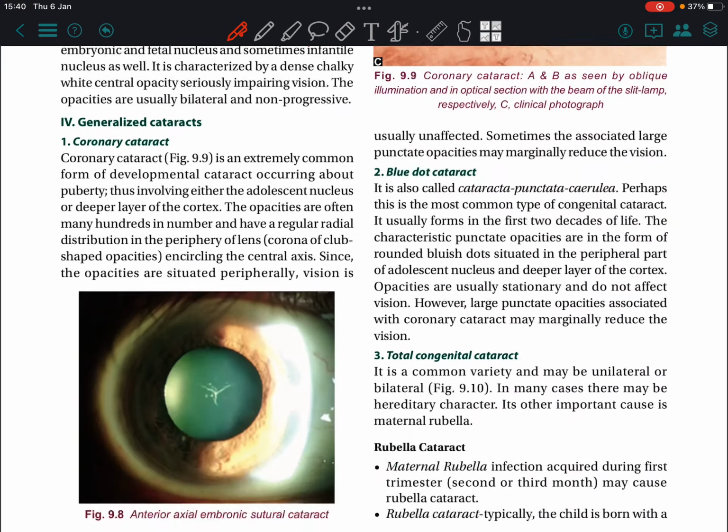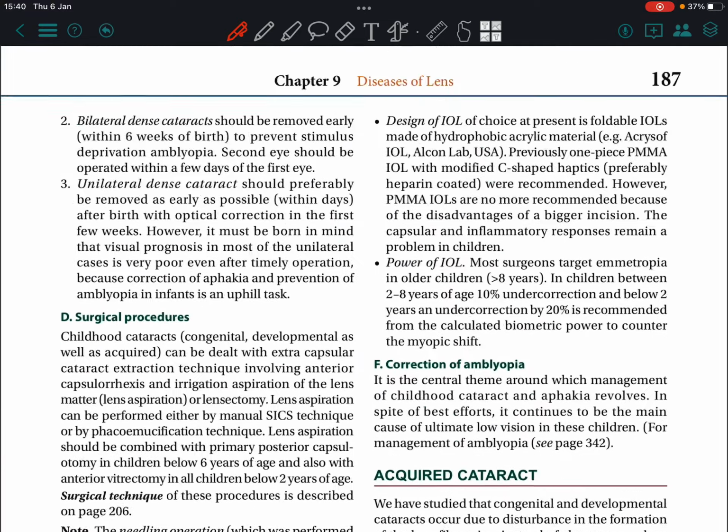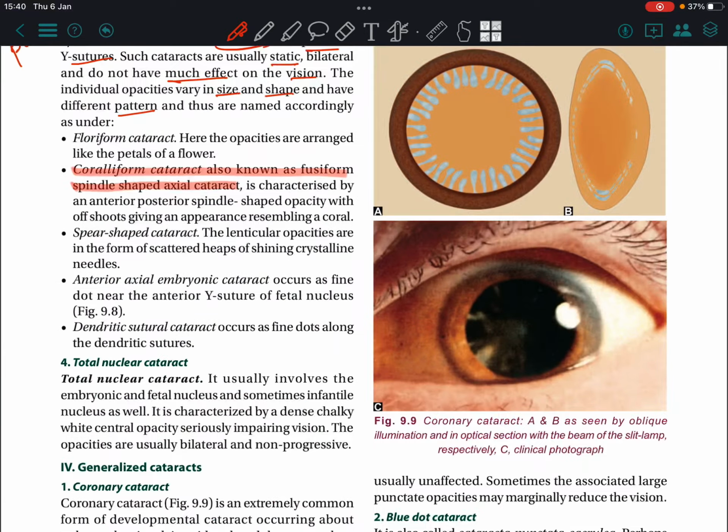Floriform cataract. Here the opacities are arranged like the petals of a flower. Coralliform is characterized by anterior-posterior spindle-shaped opacities with offshoots, giving an appearance resembling coral reefs.